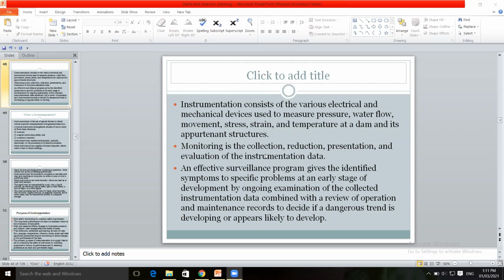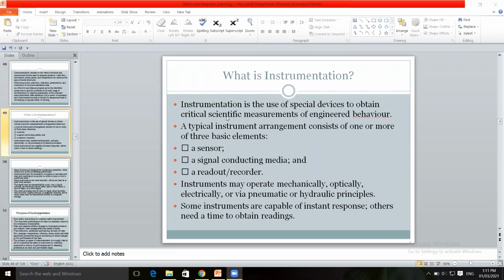And by proper monitoring, the collection, reduction, presentation, and evaluation of the instrumentation data is done, which is recorded with the help of these electrical and mechanical devices. The typical instruments which are used have one or more of three basic elements installed: sensor, signal conducting media, readout or recorders.